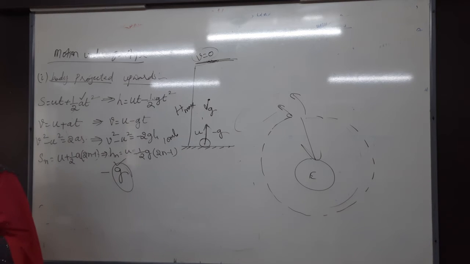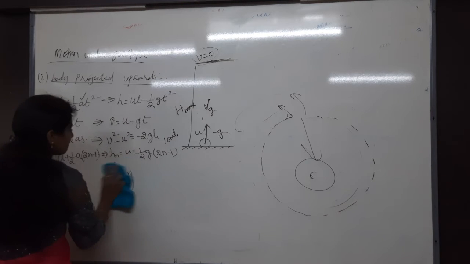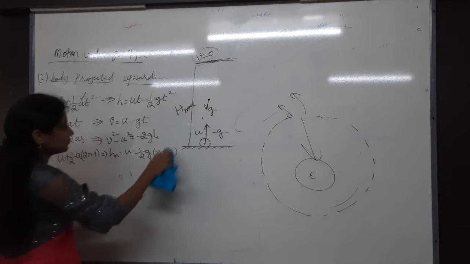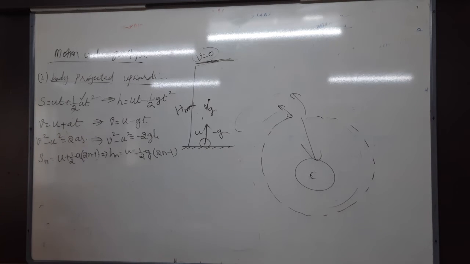Write that: basic kinematical equations. Just as a side heading, under that only you write.